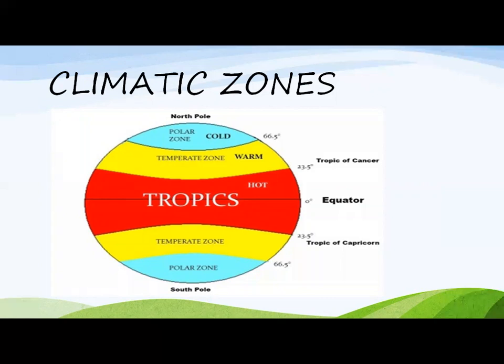Okay, here you can see the first line is called the Arctic Circle, and which is at 66.5° north. Second line is called the Tropic of Cancer, and that is at 23.5° north. And then the central line is called equator, and that is at 0°. Next comes Tropic of Capricorn, that is 23.5° south. And then comes the last parallel line, which is called Antarctic Circle, and which is at 66.5° south. Okay.